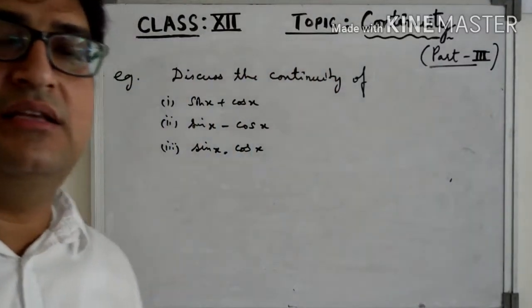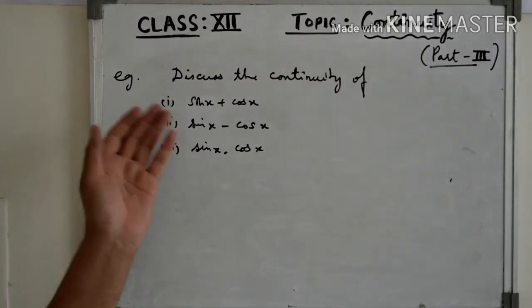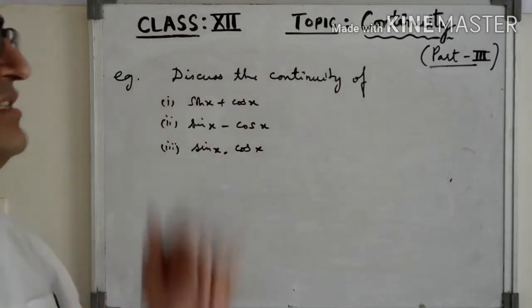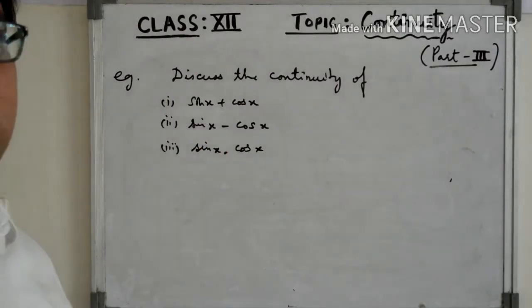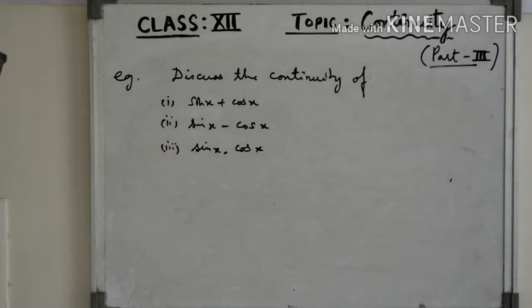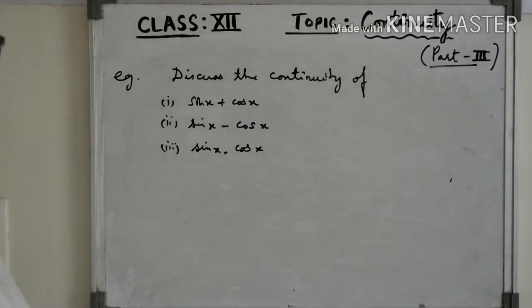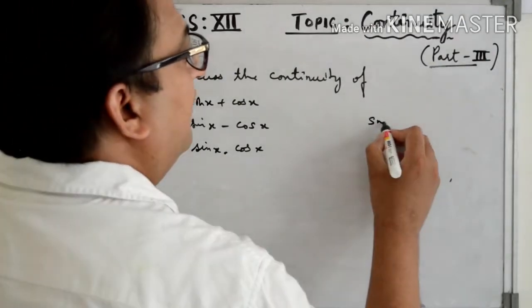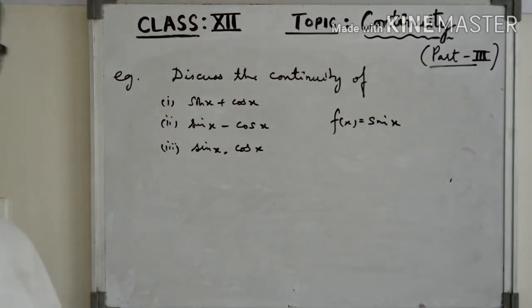So to understand this theorem, let us have an example in which we have been given some functions and we have to discuss the continuity of these functions, right? So the first function is sin x plus cos x, second function is sin x minus cos x, and the third function is the product of the two functions sin x and cos x. We need to discuss the continuity of these functions. So before discussing the continuity of these functions, let us discuss the continuity of the function sin x.